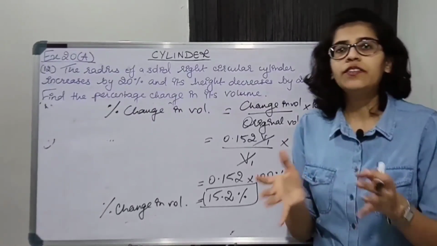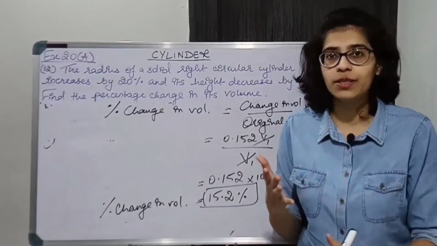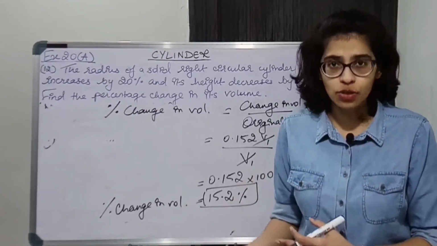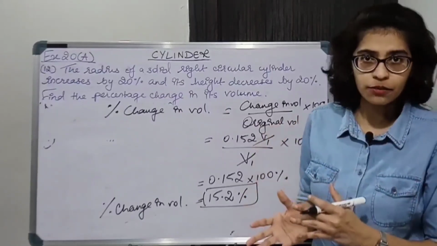In textbook you are given a different method where you are assuming some volume, you are assuming some height and radius, and then you are solving. You can use that method as well, but I feel this method would be easier for you. Okay.